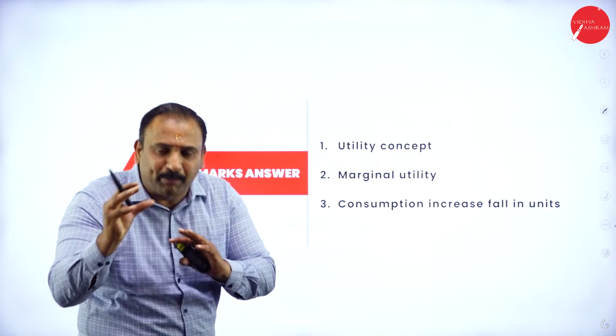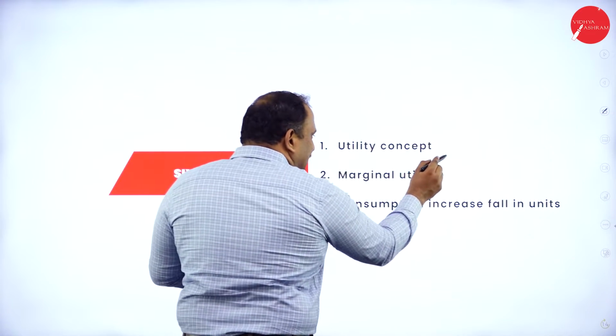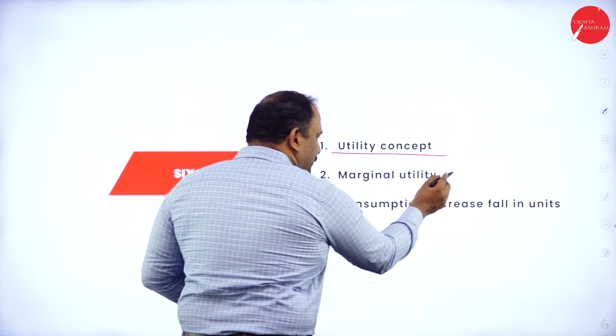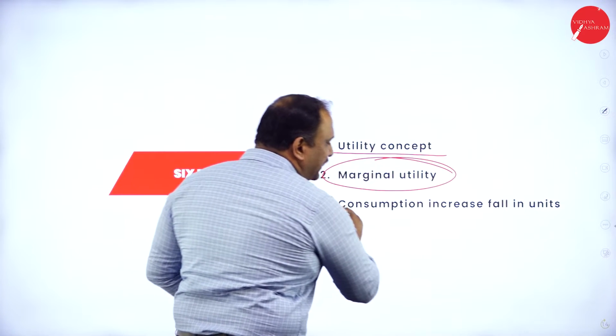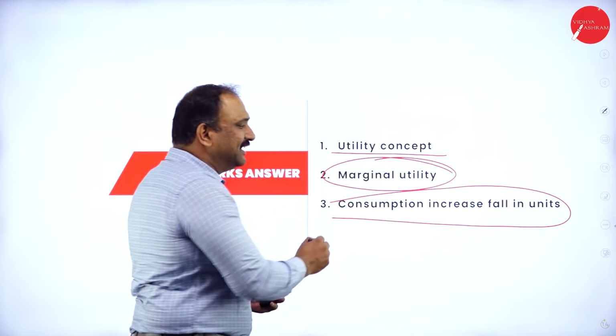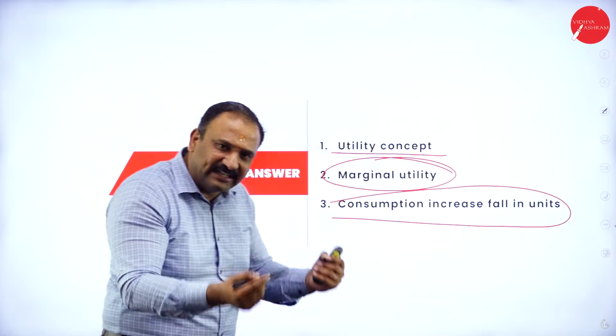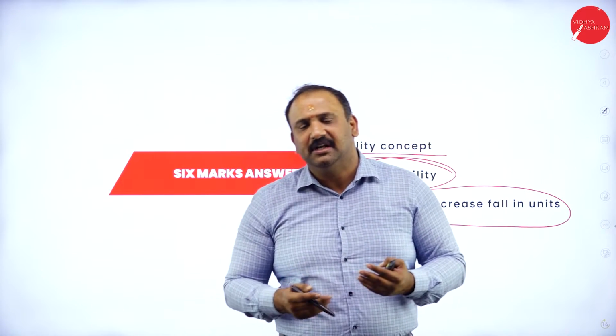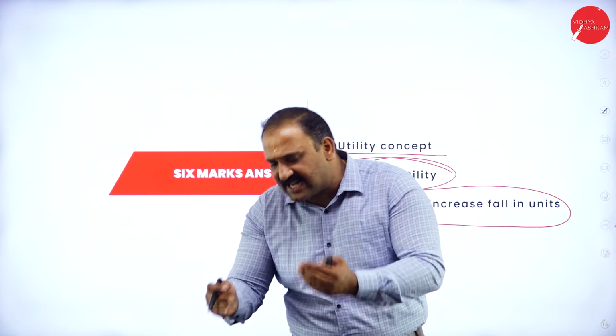So how are you going to plan your answer? You're going to give an explanation, a basic introduction of what is the utility concept, followed by marginal utility, then the consumption factor, how it increases with the following unit, and then finally it starts decreasing altogether. So you're going to put all those factors here. Initially it increases and then it starts decreasing.